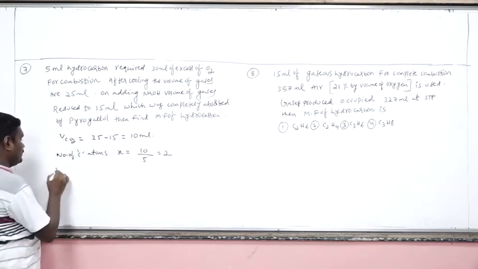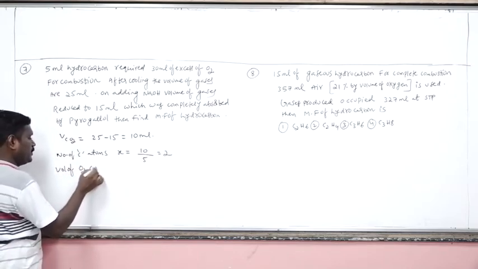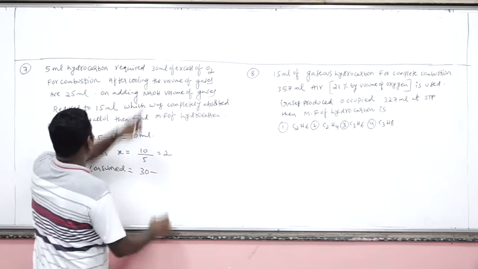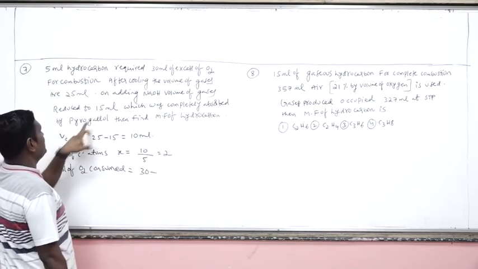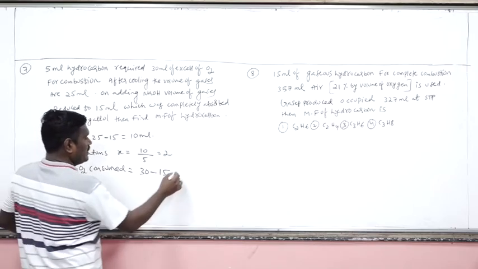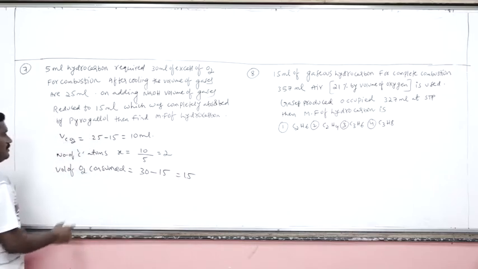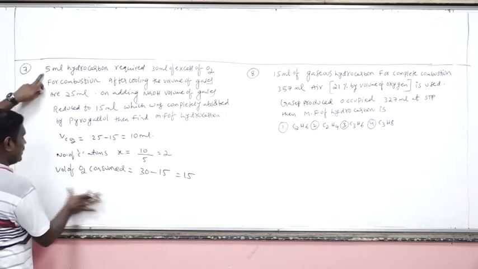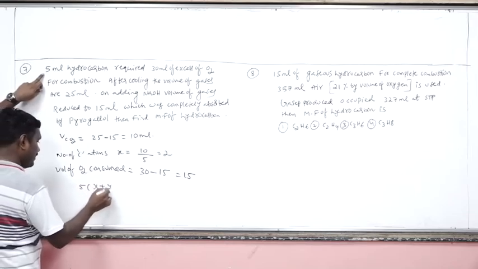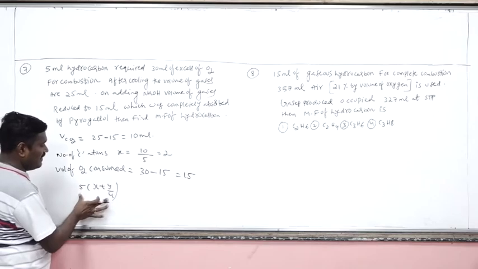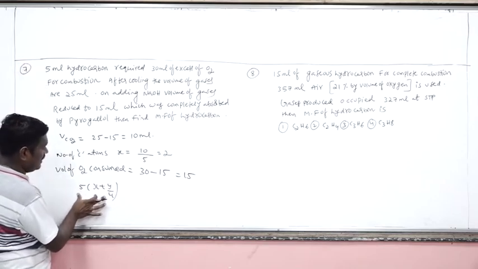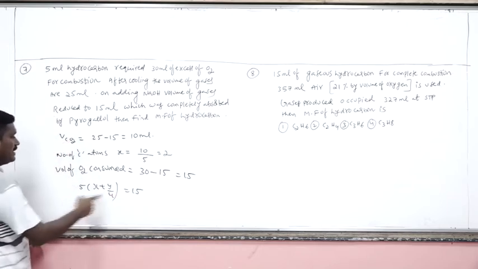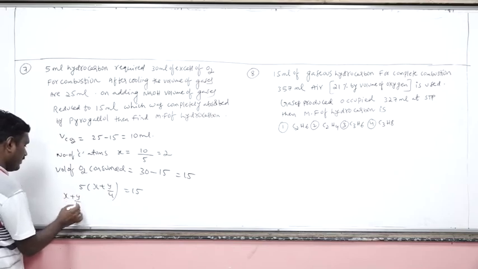Now come to volume of O2 consumed. What is the total volume here? 30 ml. After reaction, finally 15 ml will be left, which was absorbed by pyrogallol, also unused 15. So used will be only 15. What is the volume here? Hydrocarbon is 5, so 5 into X plus Y by 4. This is the volume of oxygen required for complete combustion of the 5 ml of hydrocarbon, which will be equal to how much? 15 ml. Okay, so the 5 gets cancelled. X plus Y by 4 will be 3.